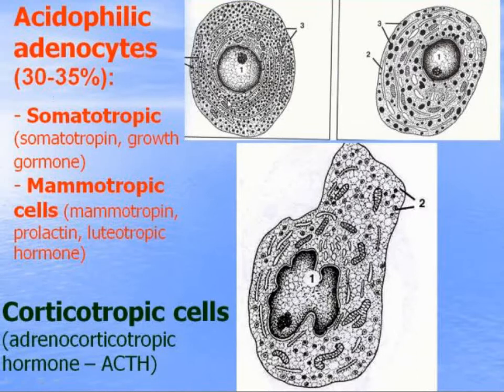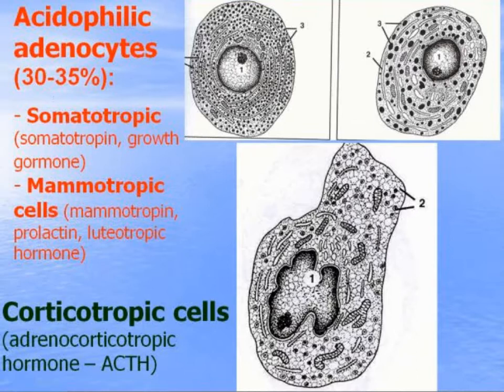They are divided into two groups: somatotropic cells, which produce somatotropin or growth hormone, which stimulates the growth of long bones and the growth of the body as a whole; and lactotropic cells, which stimulate the secretion of milk in mammary glands during lactation.